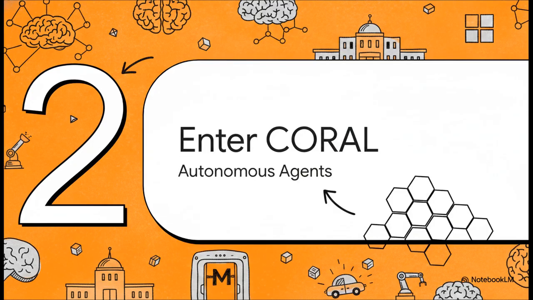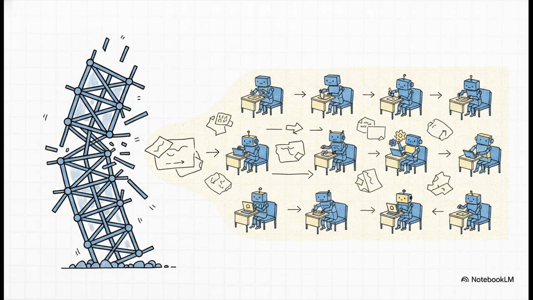Moving to Section 2, enter Coral, autonomous agents. It's time to officially introduce the hero of our story, built by an all-star team from MIT, NSU, Stanford, Meta, and Microsoft. So Coral actually stands for Co-Evolving Agents with Shared Persistent Memory, Asynchronous Execution, and Reflection Algorithm. It's a mouthful, but what it does is completely dismantle that rigid algorithmic scaffolding we were just talking about. It takes us from a vertical, sequential pipeline where agents are stuck in fixed roles to true horizontal scaling. We're talking about an ecosystem where autonomous digital researchers manage their own workspaces, write their own documentation, and synthesize reusable skills entirely on their own terms.